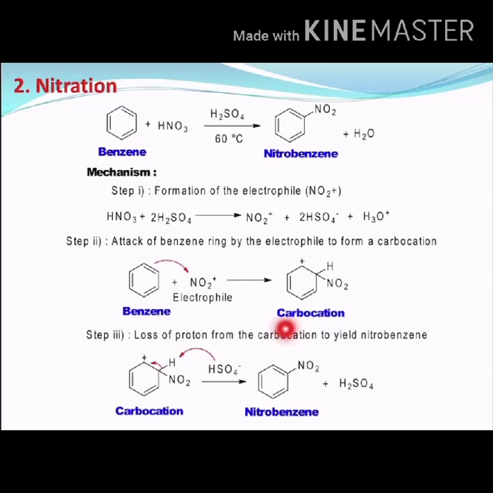Next, in step 3, the carbocation is going to react with the hydrogen sulfate ion, and it will get converted into sulfuric acid, that is H2SO4. So here the leaving group H will be drawn by this bisulfate ion, and thereby it will form the final product, that is nitrobenzene.